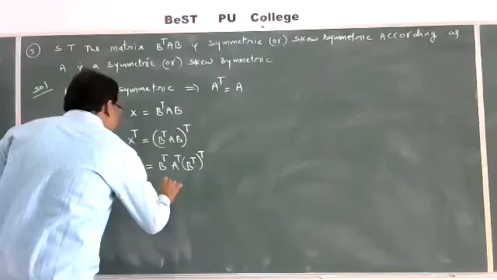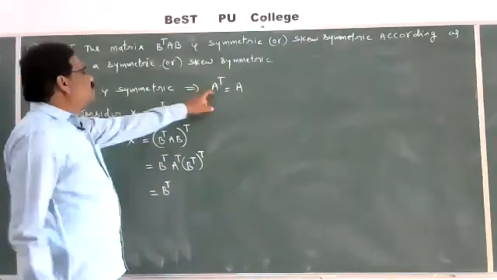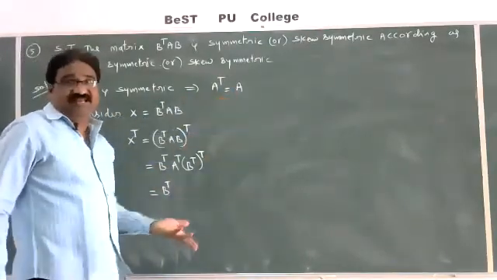This is equal to B transpose. Already A transpose is equal to A. Why? A is a symmetric matrix.